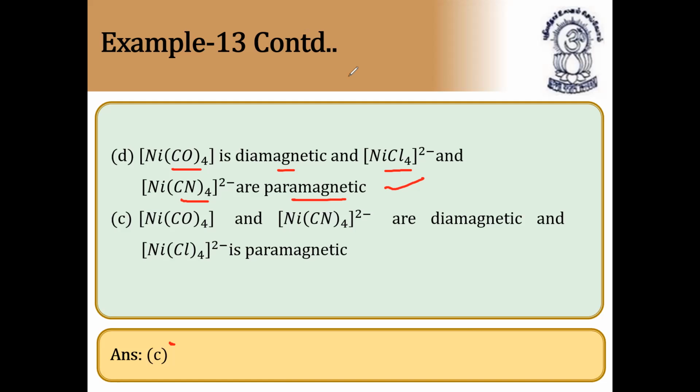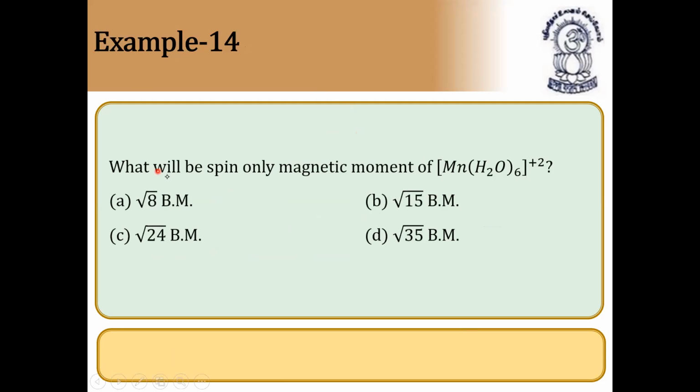Next question. These questions you have to be thorough with. Very, very important questions. What will be the spin only magnetic moment of [Mn(H2O)6] 2+? So how to calculate spin only magnetic moment? Mu is equal to root of n into n plus 2. What is the oxidation state of manganese here? It is plus 2. The atomic number of manganese is 25, so this will be argon